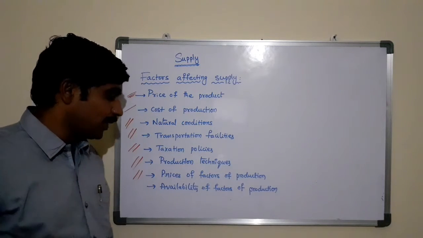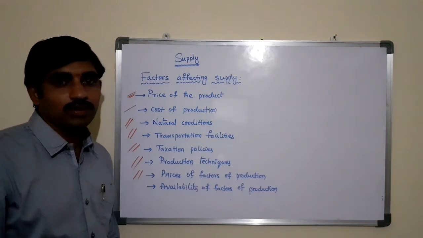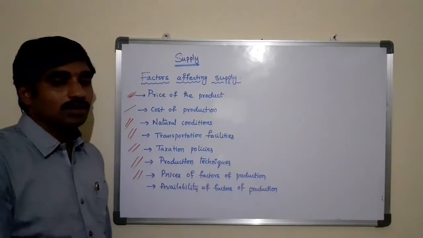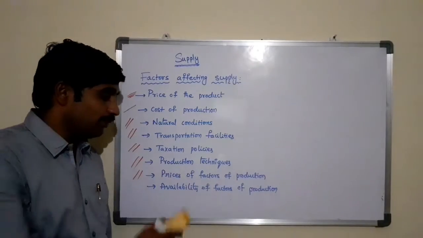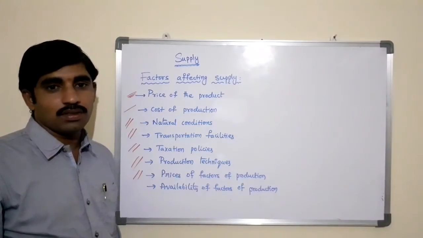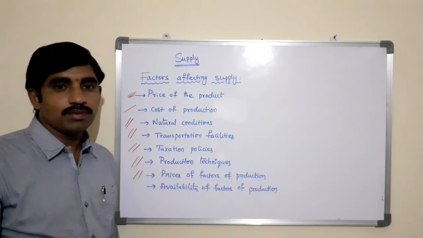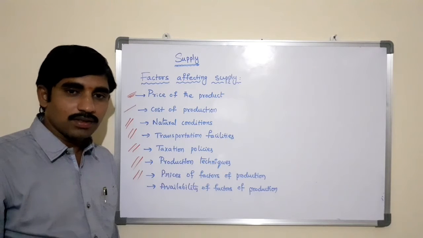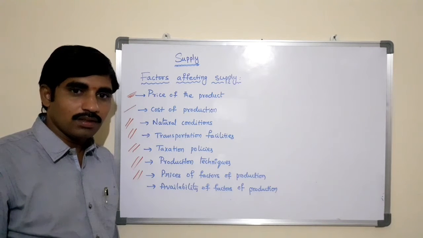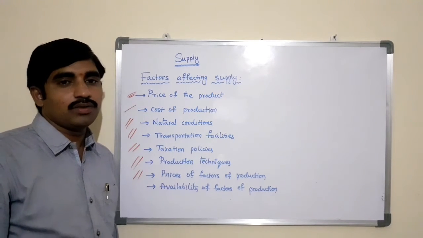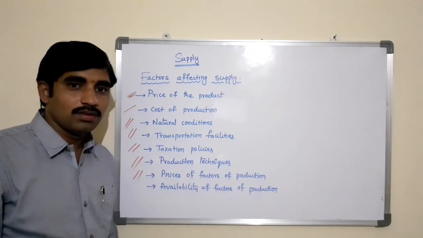The next one is prices of factors of production. Apart from all these, the prices of the factors of production also affect the supply, in terms of purchase of raw material, technology, machinery, and all other factors that are used to produce the product, right?